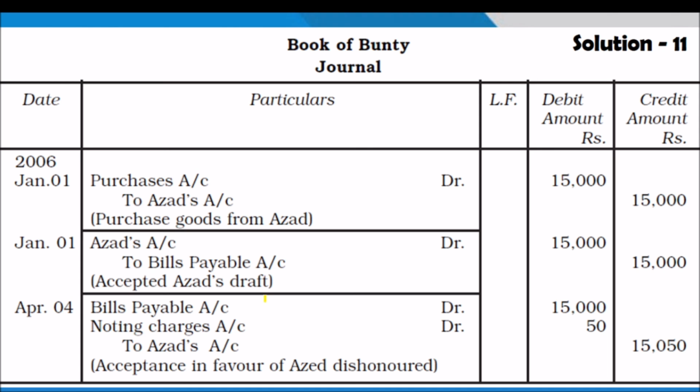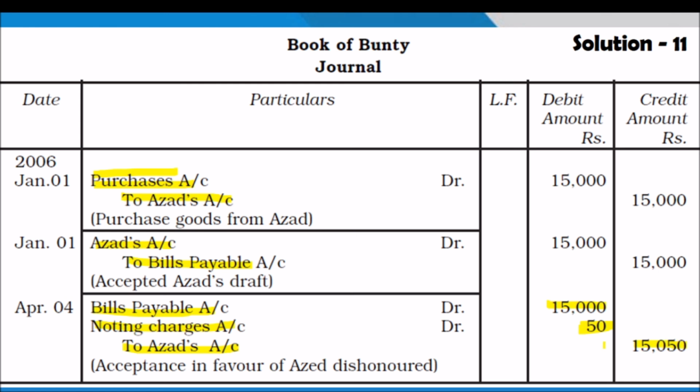And in the books of the drawee, purchase account debit to Asad's account, Asad's account to bills payable account. Then the noting charges paid by the drawer: noting charges account debit 50 to Asad's account, 15,050.